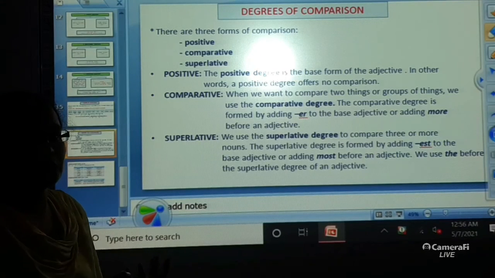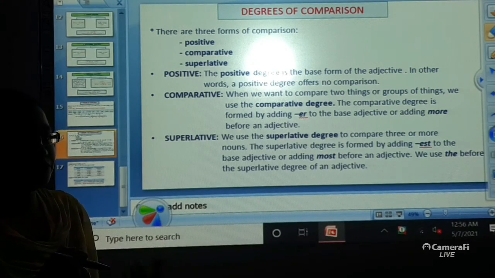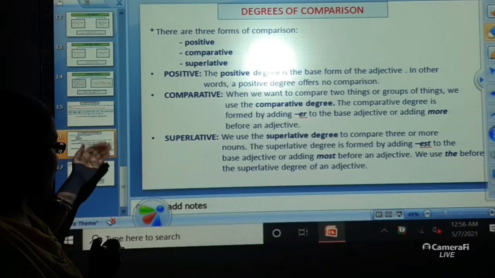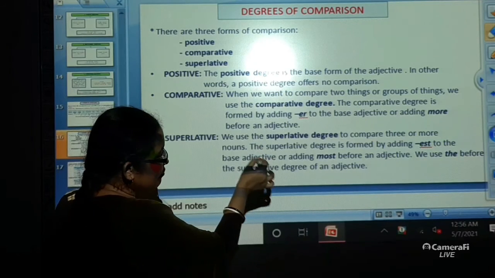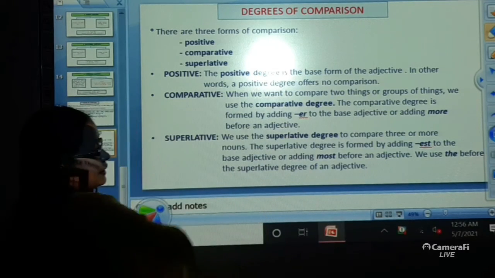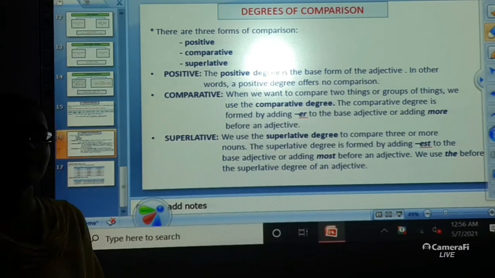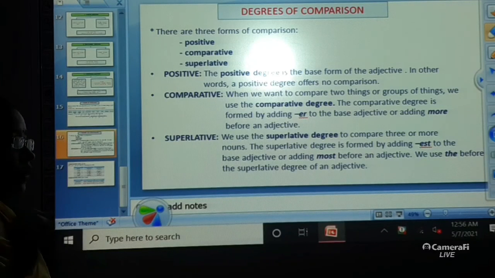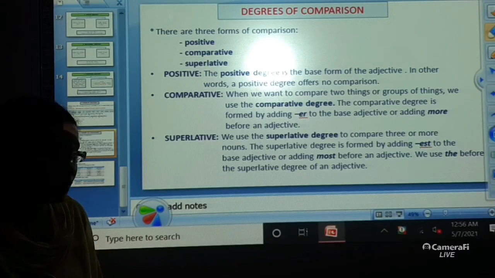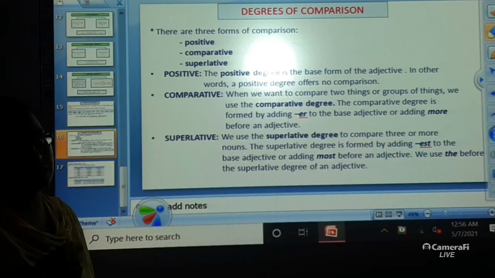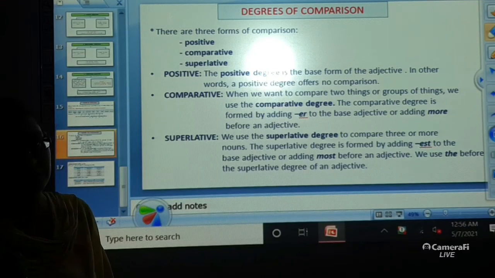So, where you are going to use more and where you are going to use most, I'll be telling you just a bit later. Okay? And whenever you are using the superlative degree in a particular sentence, we always use the word the, T-H-E, the, before the superlative degree of an adjective.